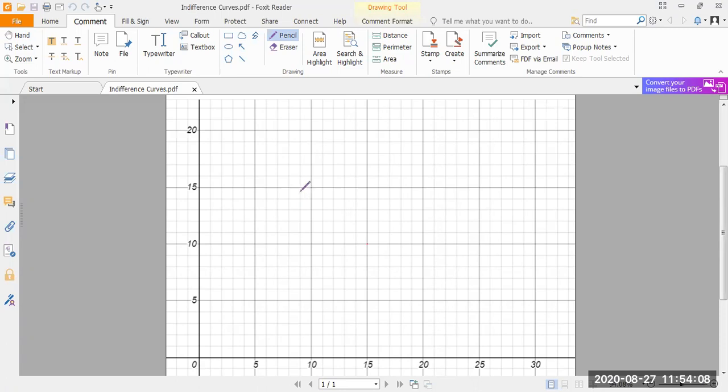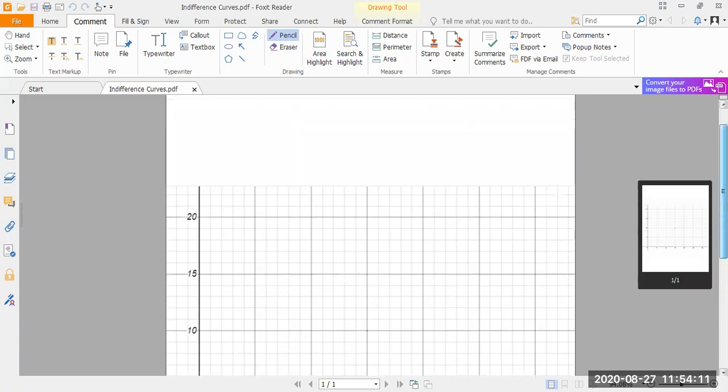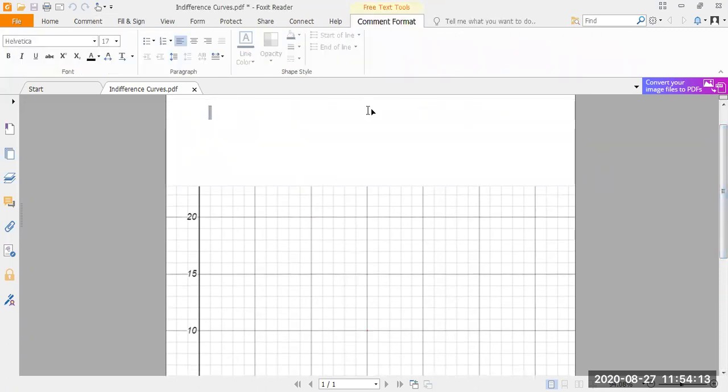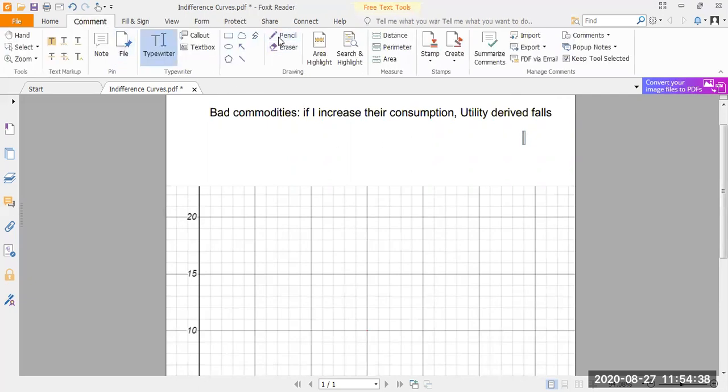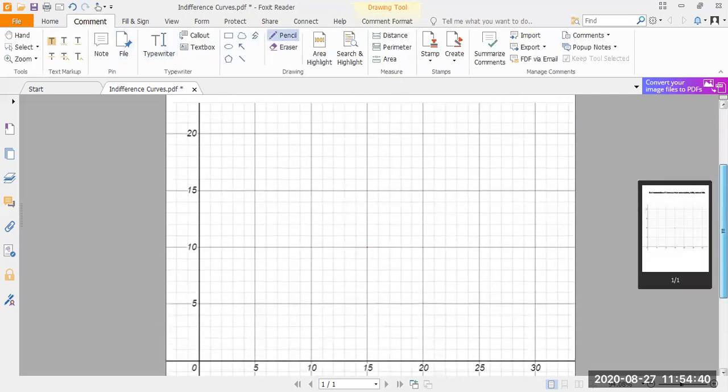Why did I call it good commodities? Because we actually have something called a bad good as well. Bad good, yeah, sounds weird, I know, but they are called bad commodities. So bad commodities are essentially goods which, if I increase their consumption, the utility derived falls. So that's a very easy way of putting it. If I increase the consumption of a bad commodity, my utility will fall. And if I decrease the consumption of a bad commodity, my utility will rise.